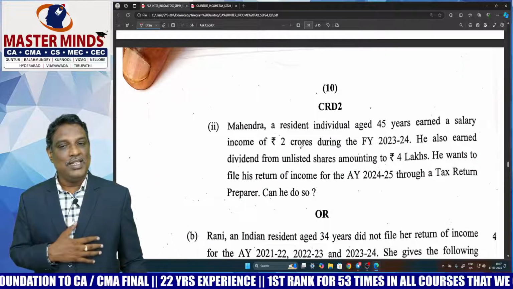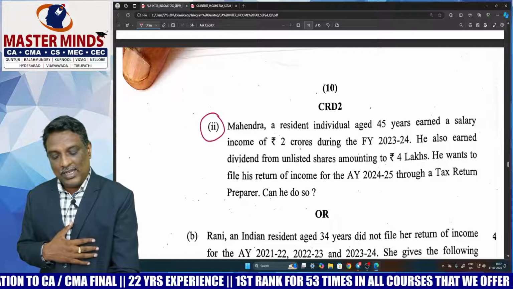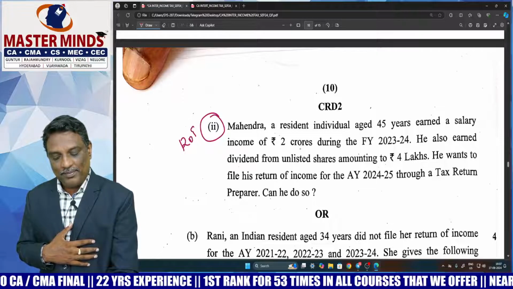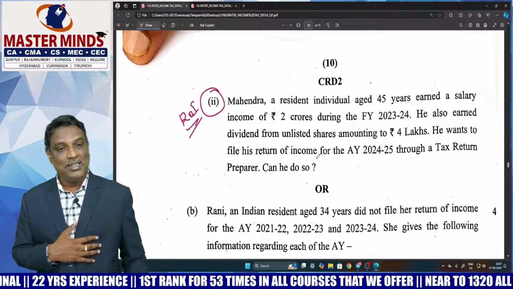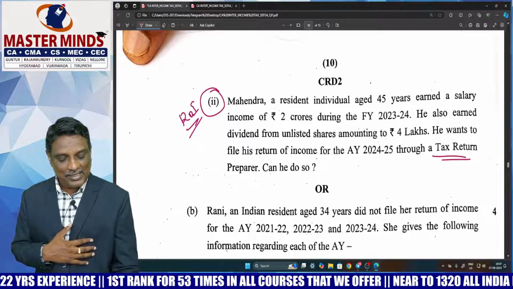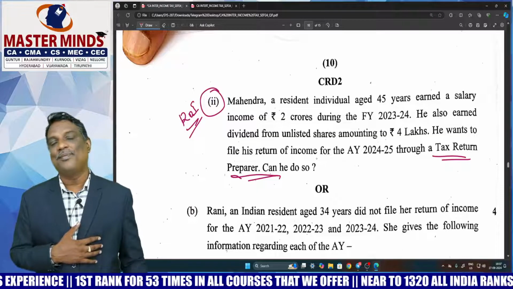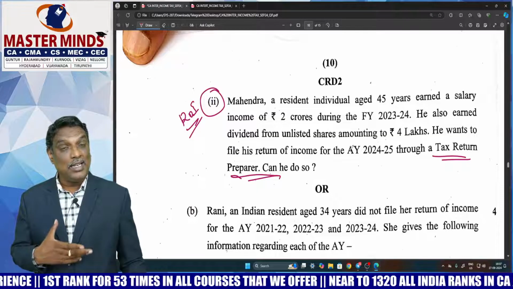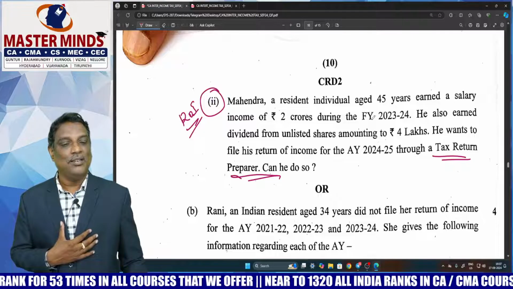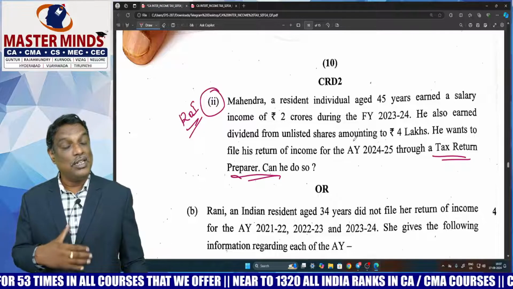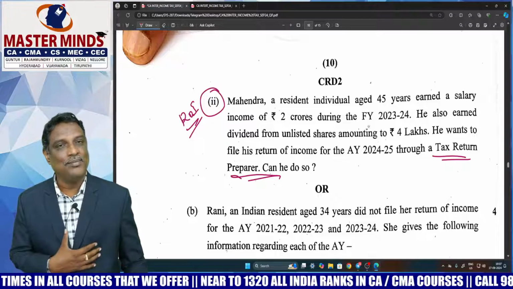And next one is also related to the return of income chapter, but a TRP related concept. Okay, the straight theory question is there in our material, and there is a concept question also. In fact, TRP is very important and is also provided in our guess questions.